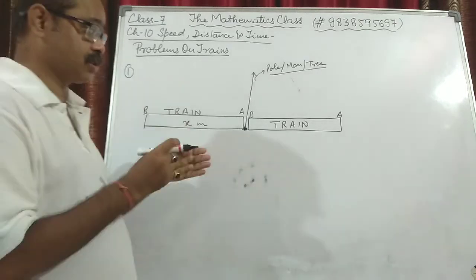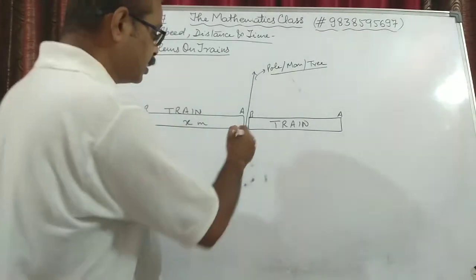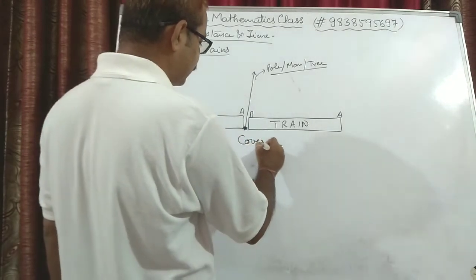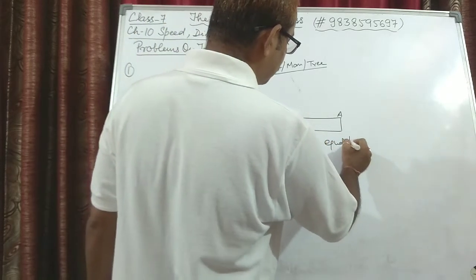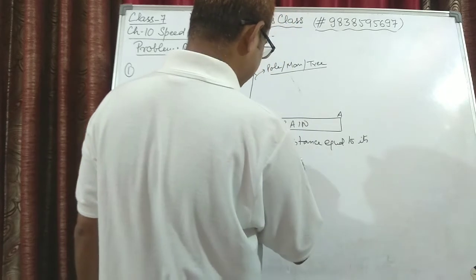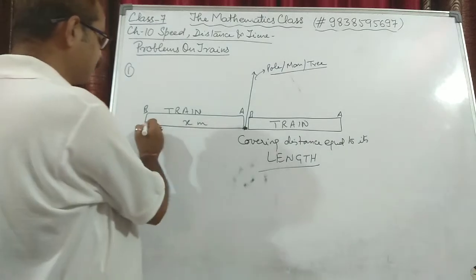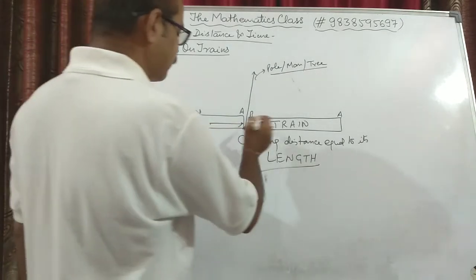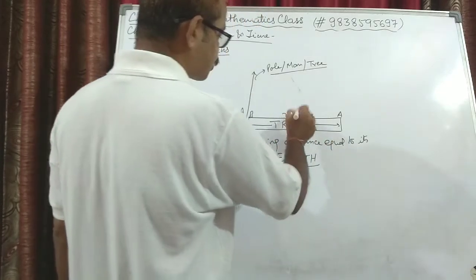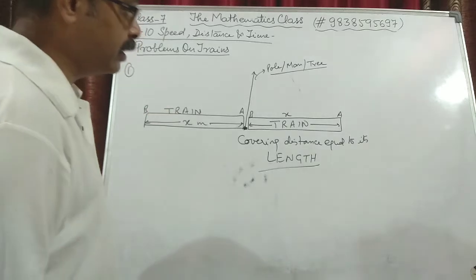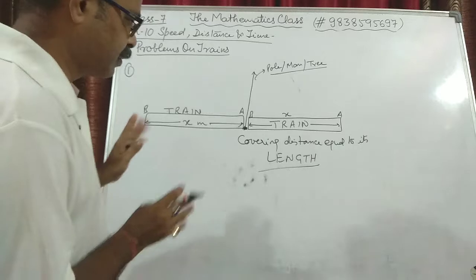In order to pass the pole or the man or the tree, how much distance will the train be covering? The train will be covering a distance equal to its length. This is the main thing that we need to remember. Suppose the length of the train is x meters, it means in order to pass a man or a tree, it has to travel x meters, then only the train will pass the pole or the man or a tree. This is the first point.